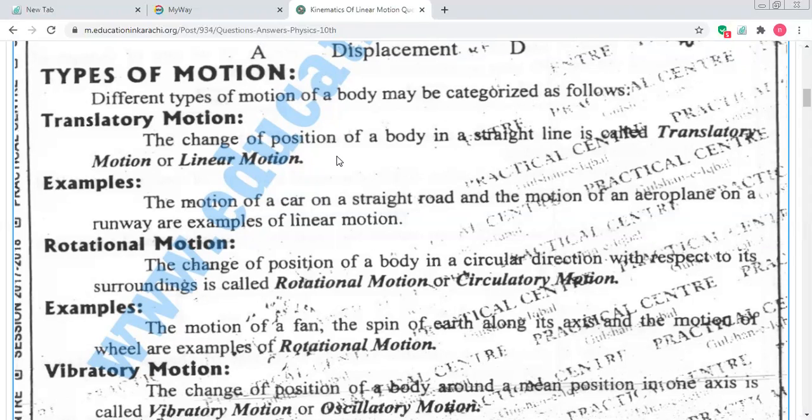When the body is moving in a straight line, you can take the example of a road. A car is moving on a straight road. A road always links one place to another in a straight way. So the motion of a car on a straight road and the motion of an aeroplane on a runway.